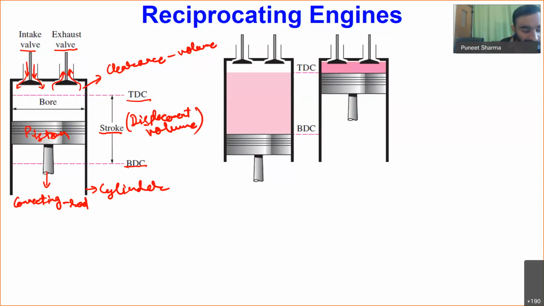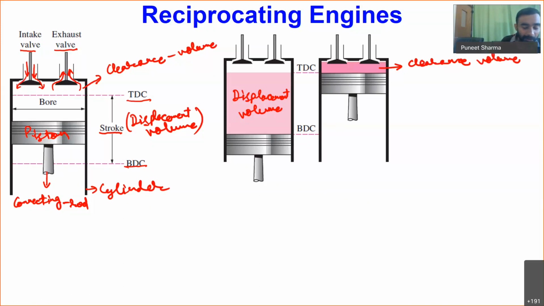Now I have shown the representation here. You can see this shaded portion is our displacement volume. This shaded region is only from the bottom dead center till top dead center. And the volume enclosed between the top surface of the cylinder and the topmost position of the piston is referred to as clearance volume. So this is our clearance volume.